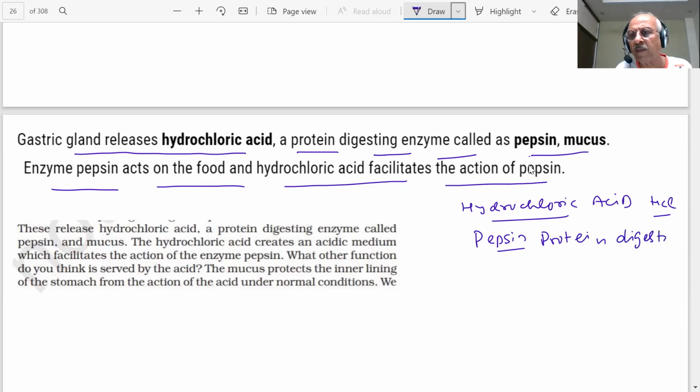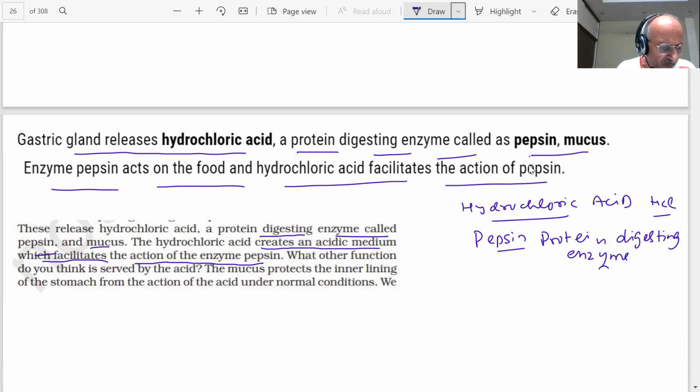It is an enzyme, student. So pepsin is an enzyme, student, and the mucus. Hydrochloric acid creates an acidic medium, which facilitates the action of enzyme pepsin. ठीक है?